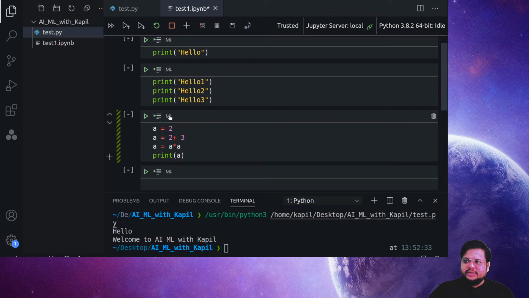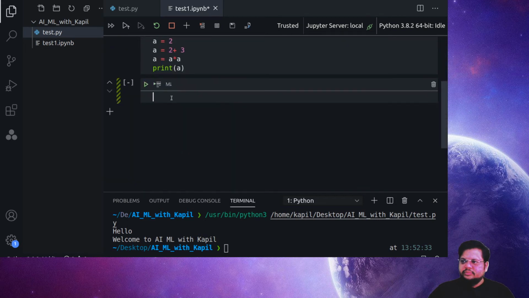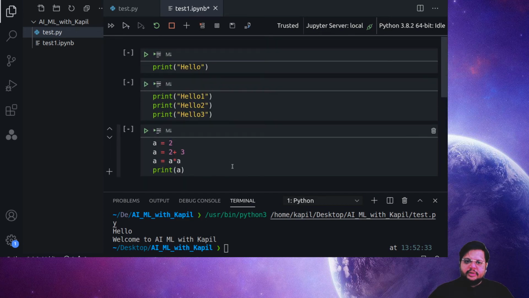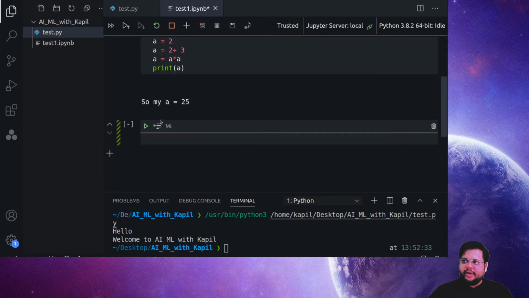Also, you can change this cell to markdown. Now what is markdown? Suppose I have written a comment here, my a is equals to 25, and I want to make a comment out of it. The moment I click on this markdown cell and run it, this becomes just a statement in between. So while developing these products, I can write my comments like, okay, this is my conclusion